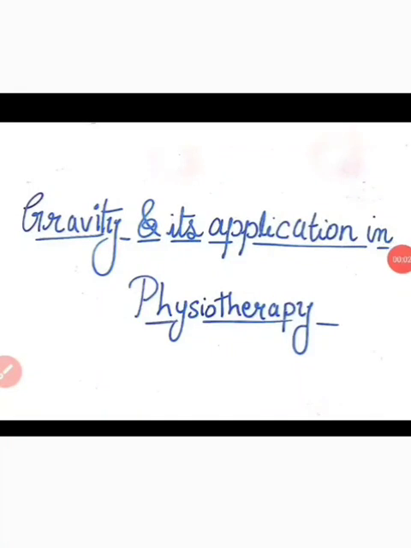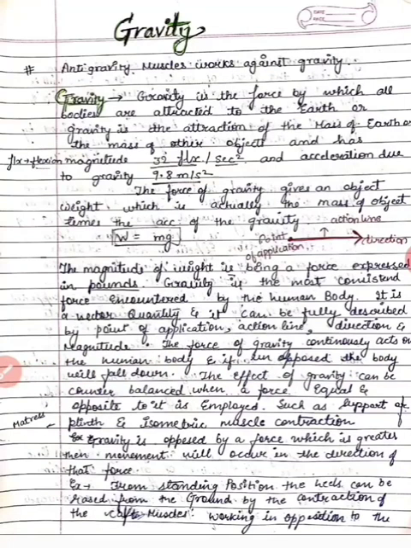So today's topic is gravity and its application in physiotherapy. So what is gravity? Gravity is the force by which all bodies are attracted to the earth, or gravity is the attraction of the mass of earth or the mass of other objects, and has a magnitude of 32, and acceleration due to gravity is 9.8.